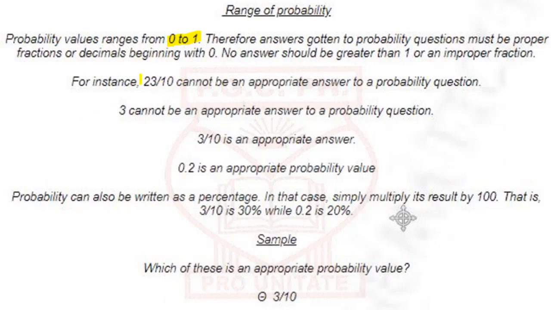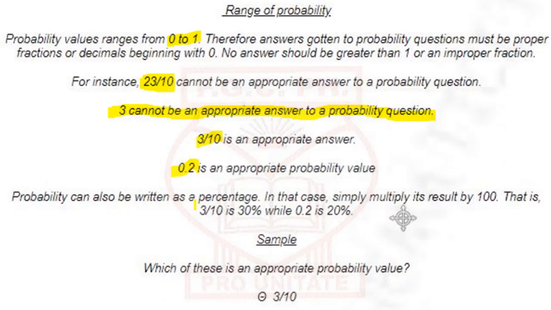So you see, all these are possible answers to probability questions: 3/10, 0.2. But something like 23 over 10 is already bigger than 1, so it cannot be an appropriate answer to a probability question. 3 also cannot be an appropriate answer. The simple reason is that 3 is greater than 1.